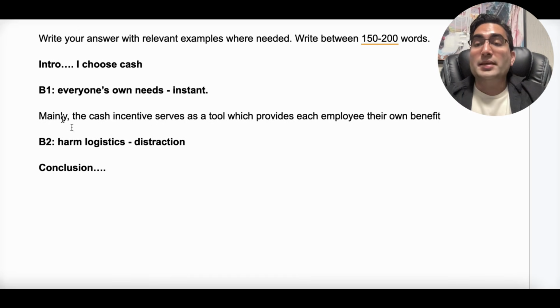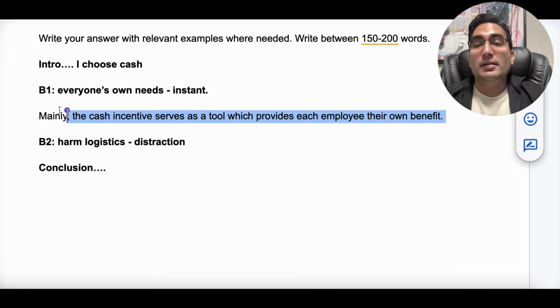Now, let's revise it. Mainly, the cash incentive serves as a tool which provides each employee their own benefit. Okay, one sentence, full stop. And again, this is what I do. I always read my sentence after typing it to make sure there's no mistake. I will also do another read when I finish the paragraph.